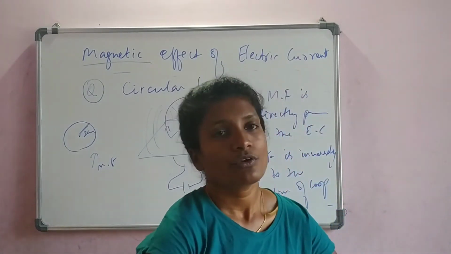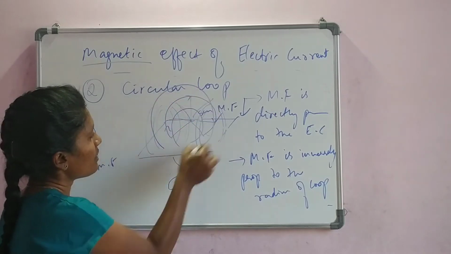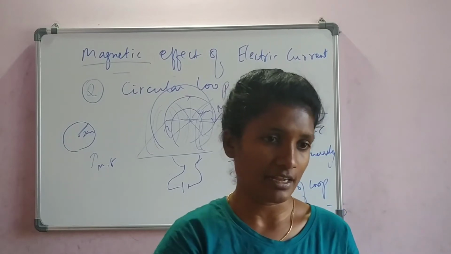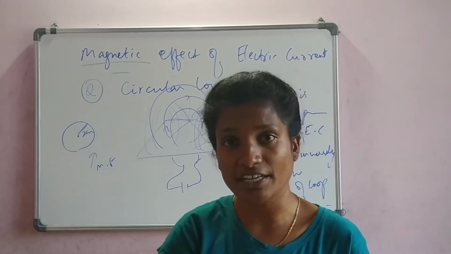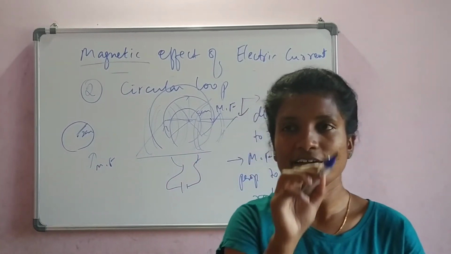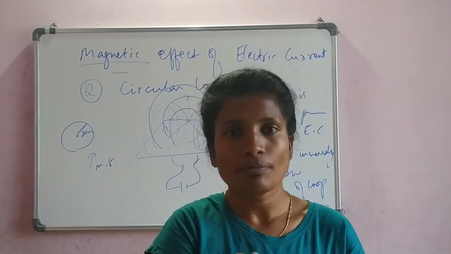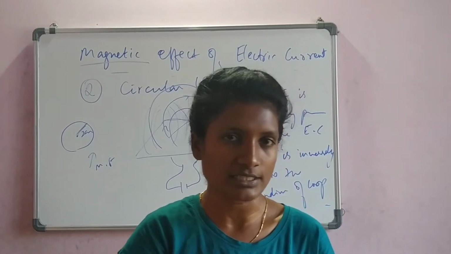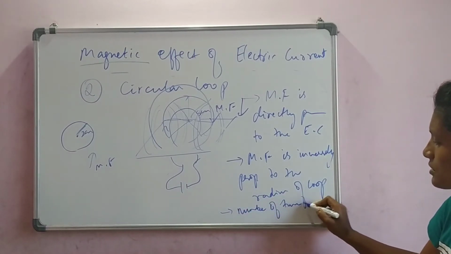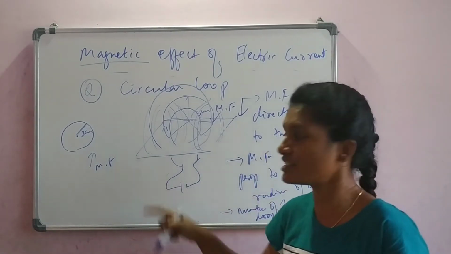And one more thing. You can add more and more turns here. Bring one more wire, create one more loop, then create one more loop. Keep many loops side by side. The more loops you bring in, or the more turns of the wire you make, the magnetic field strength increases, isn't it? Because one loop gives you, let us say, some X amount of magnetic field. If you add one more loop, definitely it is doubled, or at least increased. So more and more turns of a loop increase the magnetic field. This is one more observation we make.